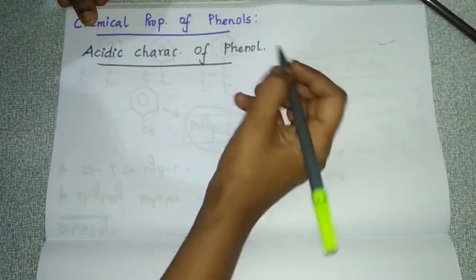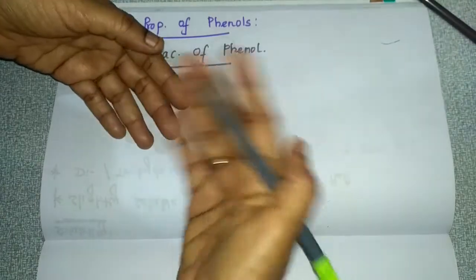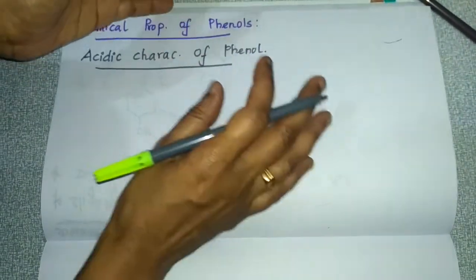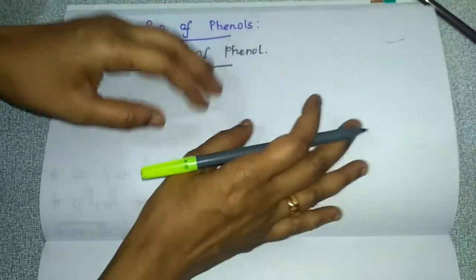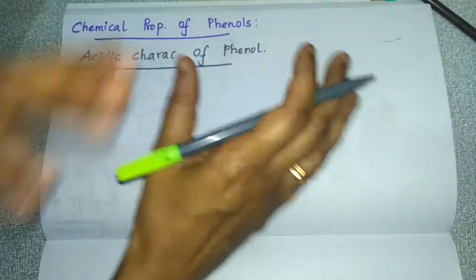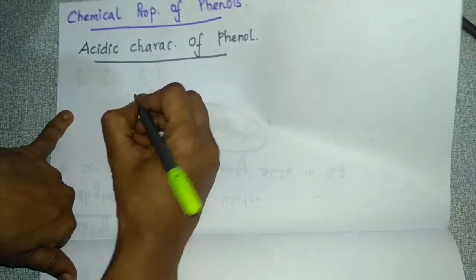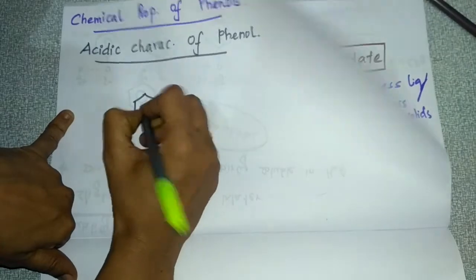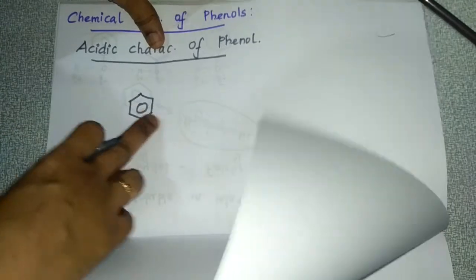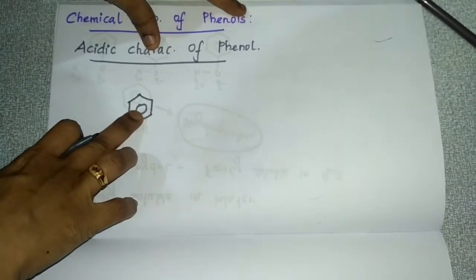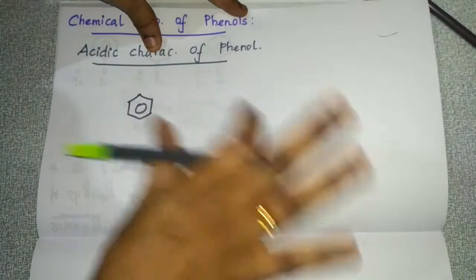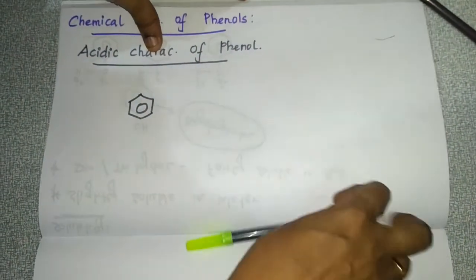See, if you compare alcohols and phenols, it will be different. Alcohols and phenols' reactivity won't be the same. The difference is due to the aromatic character. What is that aromatic character? This aromatic ring which is present in the phenol. Because of this aromatic ring only, the basic character of this OH group will get modified. Have you understood, students?